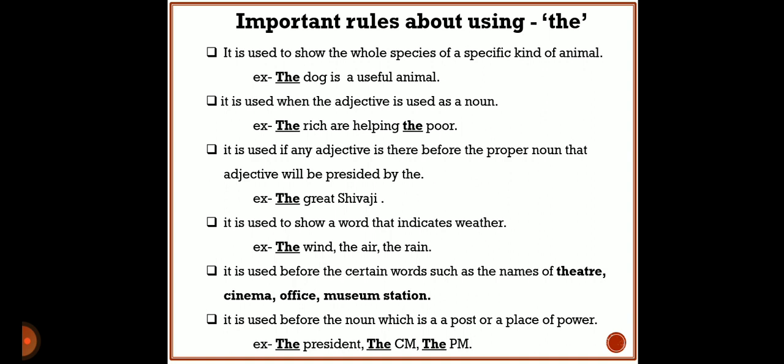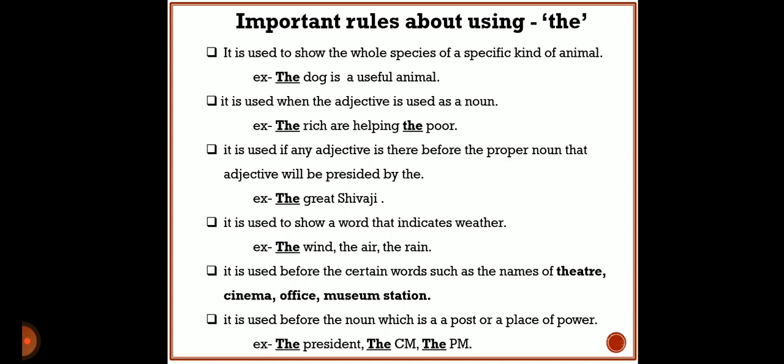You know Chhatrapati Shivaji Maharaj, and here the word great gives more information about Shivaji, and great is an adjective, and that adjective is preceded by the article 'the'.